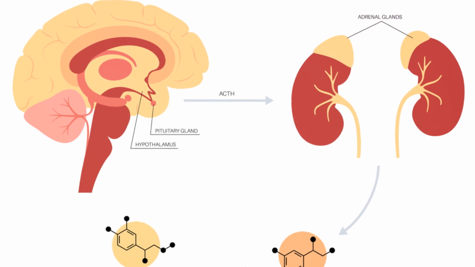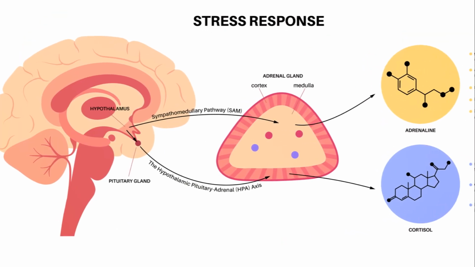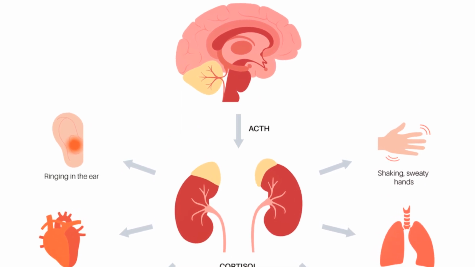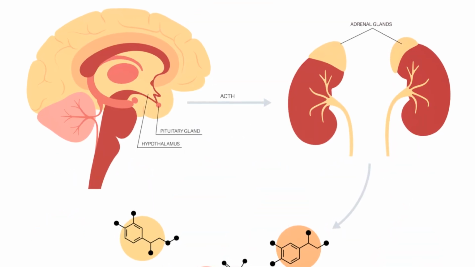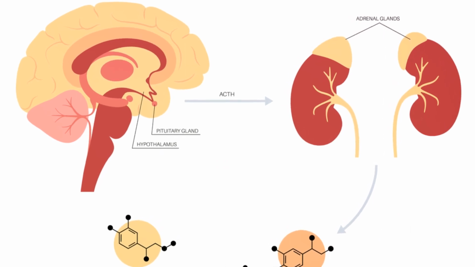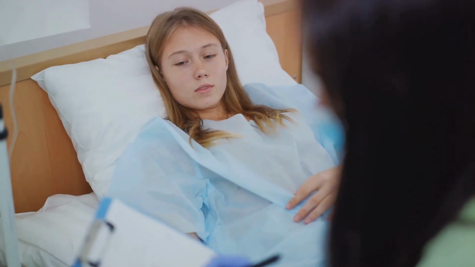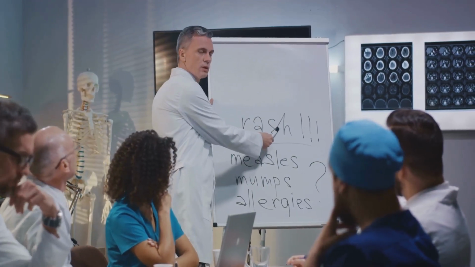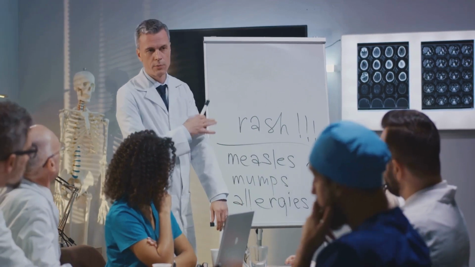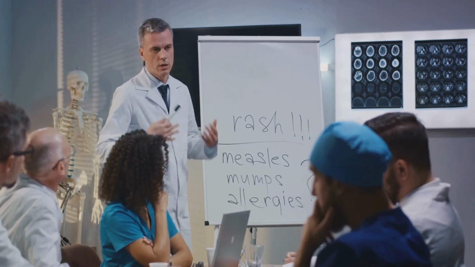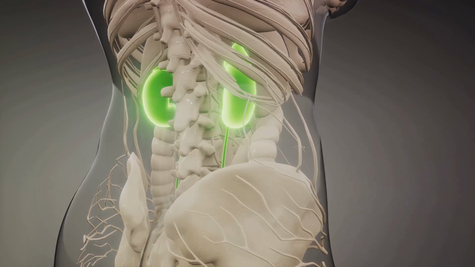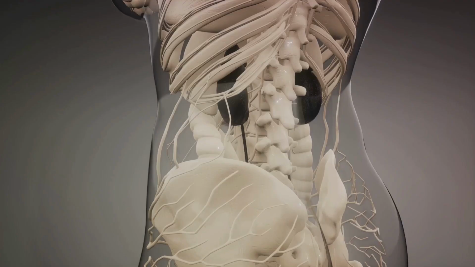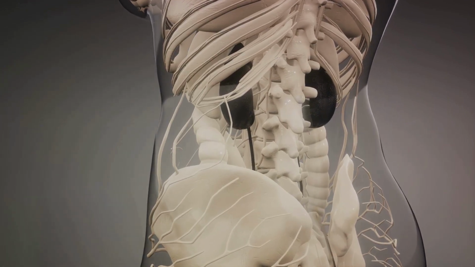In tertiary adrenal insufficiency, the issue begins in the hypothalamus. For various reasons such as prolonged steroid use or damage to the hypothalamus itself, this gland may fail to produce enough CRH. This failure disrupts the domino effect of hormone release in the HPA axis. Without sufficient CRH, the pituitary gland doesn't receive the signal to release ACTH. Now, remember that ACTH is like a wake-up call to the adrenal glands, nudging them to produce cortisol. Without this alert, the adrenal glands remain in a dormant state, leading to decreased cortisol production.